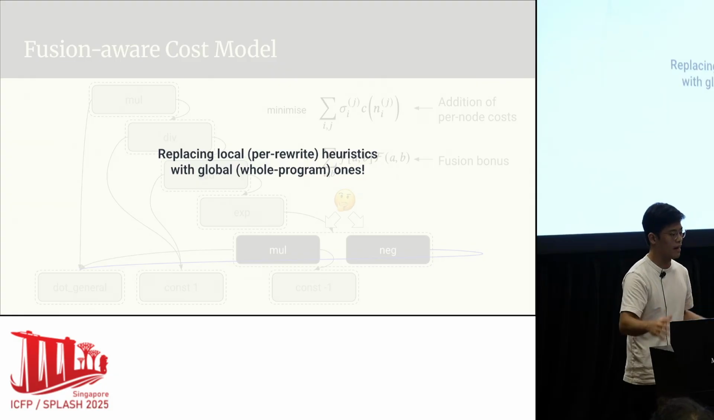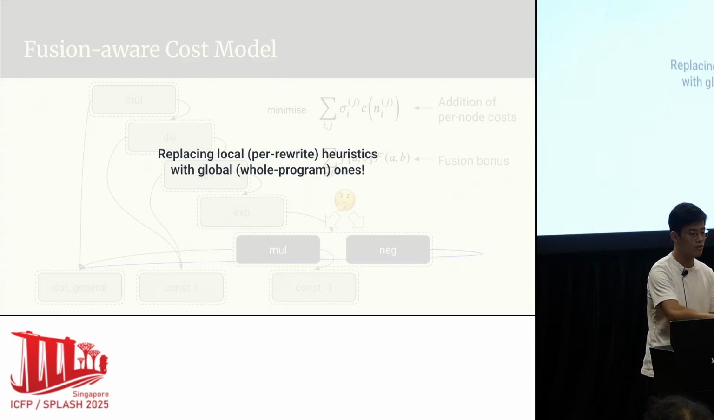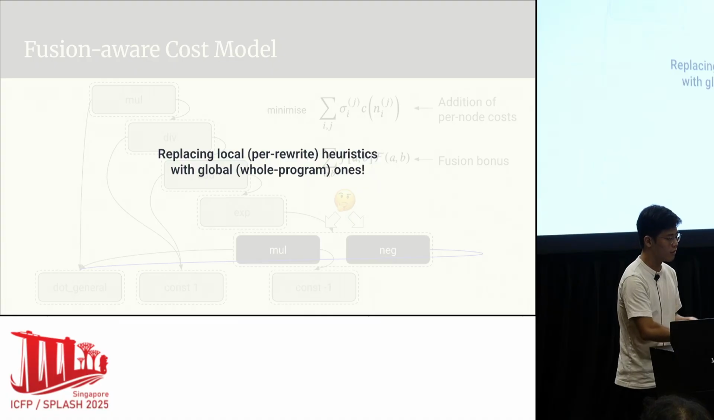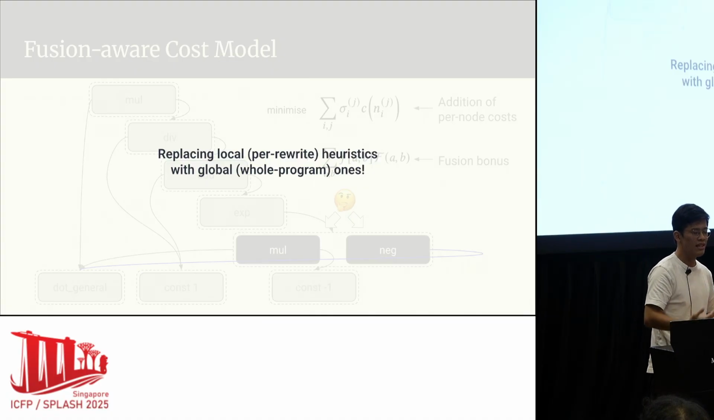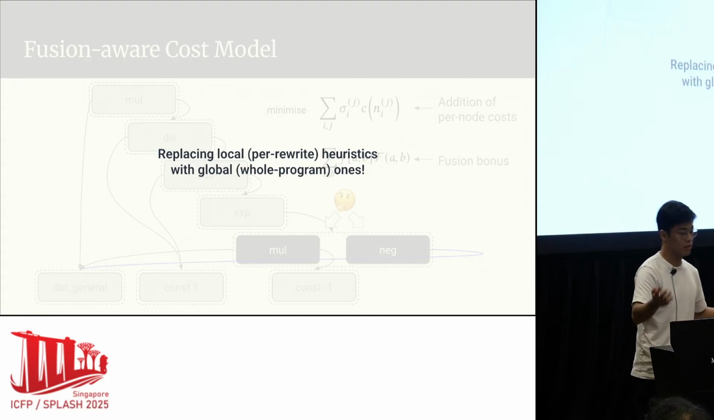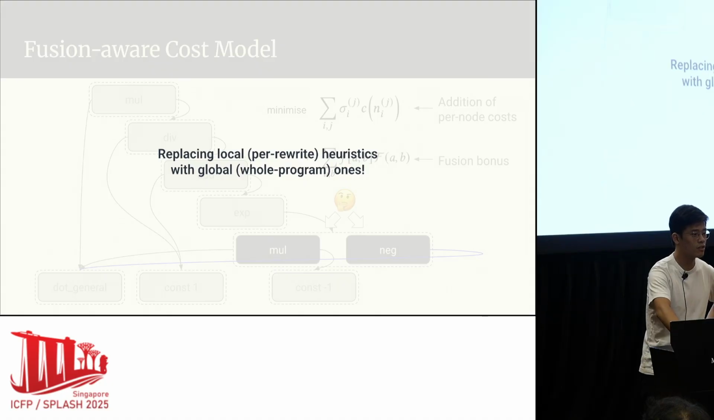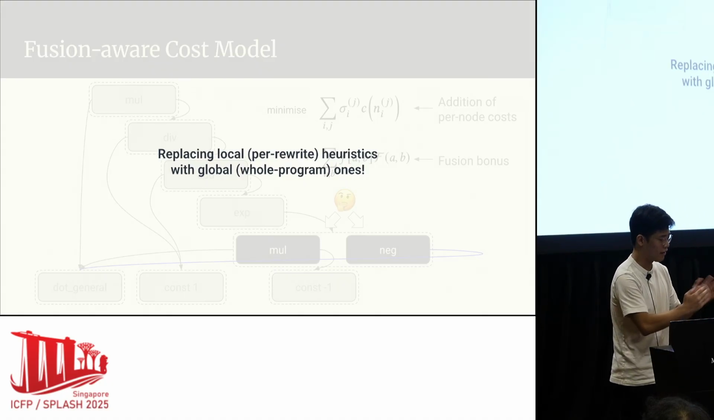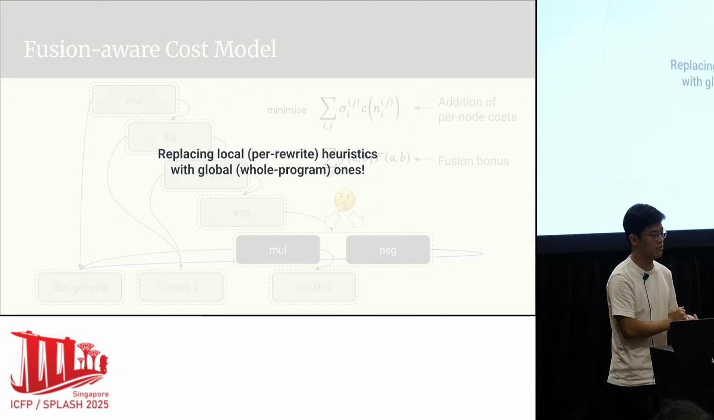So if we step back and think about what we're doing, we're replacing local heuristics with global ones. For each rewrite, we don't really need to care about how that will interact with later passes in the pipeline. We can just let the exploration phase explore, and let the cost model deal with all these heuristics and picking the right rewrites, or the operations resulting from the right rewrites.